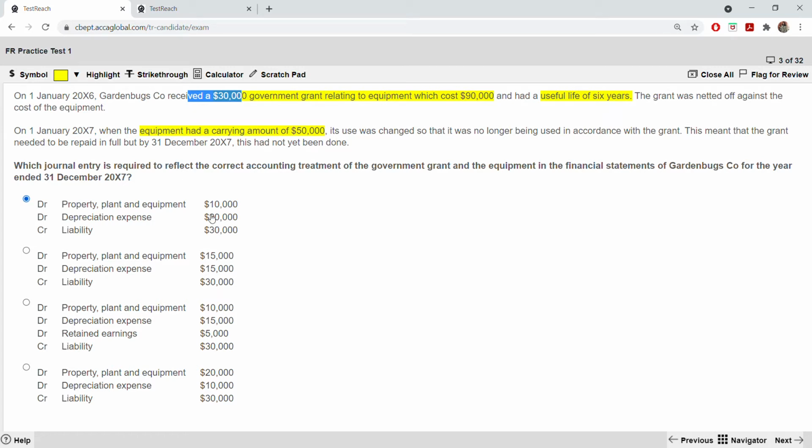Let us see the others also, in case. This one, the liability is correct, but these two are wrong. Property, plant and equipment, depreciation expense. Next, the third one, we have debit retained earnings. The moment we see debit retained earnings, it's wrong. And in the fourth one the amounts are swapped. The depreciation amount went to property, plant and equipment, and the property, plant and equipment amount went to depreciation. So it is this one.